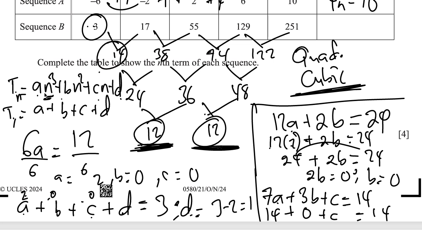So based on this, we can then substitute. We've gotten a as 2, so we have 2n cubed plus 0n squared. We've gotten b as 0, c as 0, and d as 1. So we're simply going to have 2n cubed plus 1. Right?